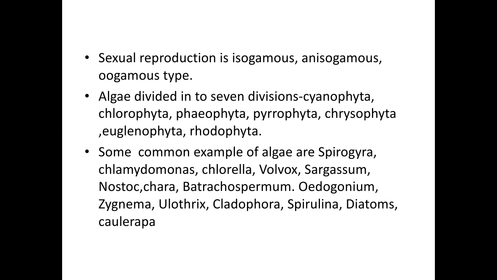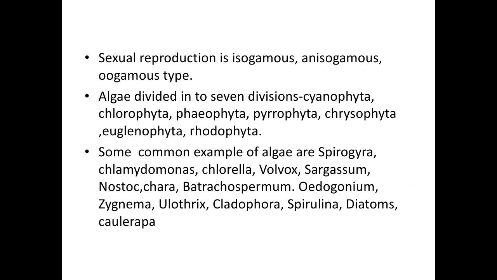Next, algae are divided into 7 divisions according to G.M. Smith. Division first, Cyanophyta, commonly known as the blue-green algae group.